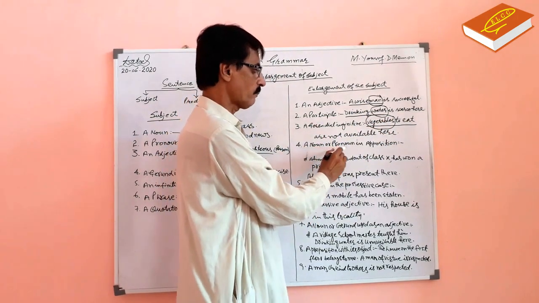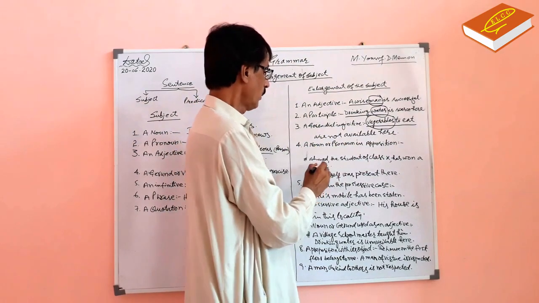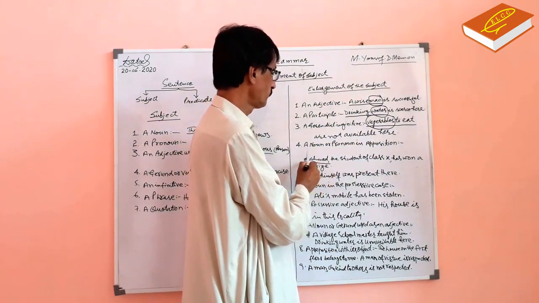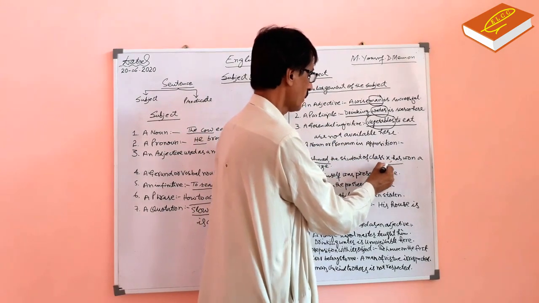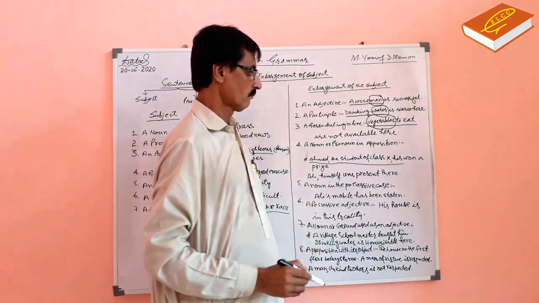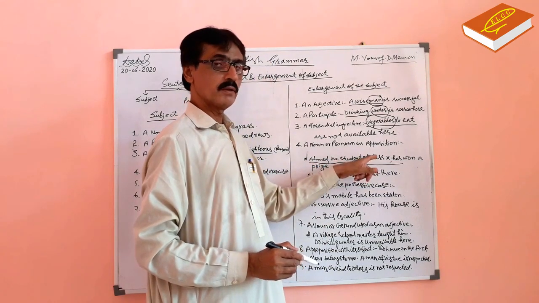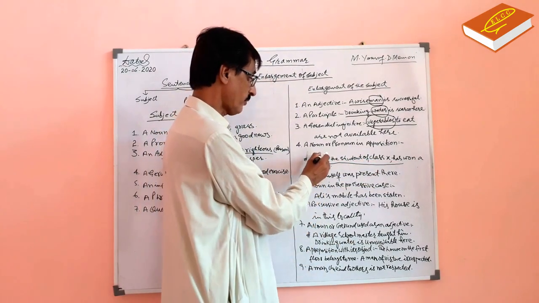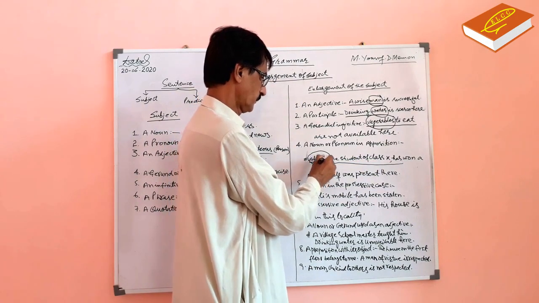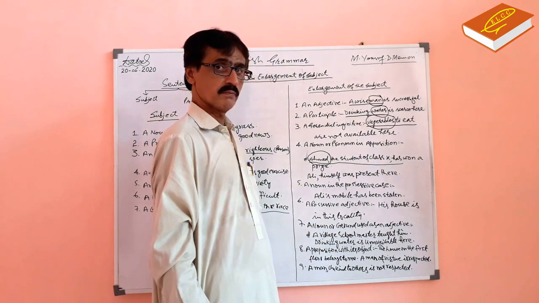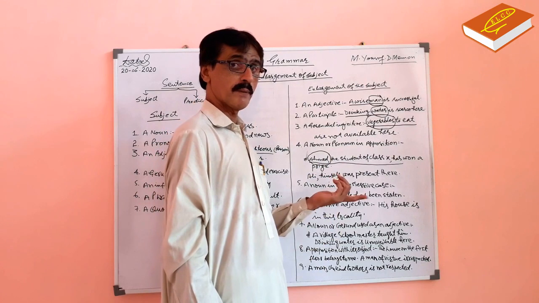A noun or pronoun in opposition. Ahmad, the student of class 10, won a prize. Ahmad, the student of class 10, it is a subject, but the subject word is Ahmad. Ahmad won a prize. Which Ahmad won a prize?